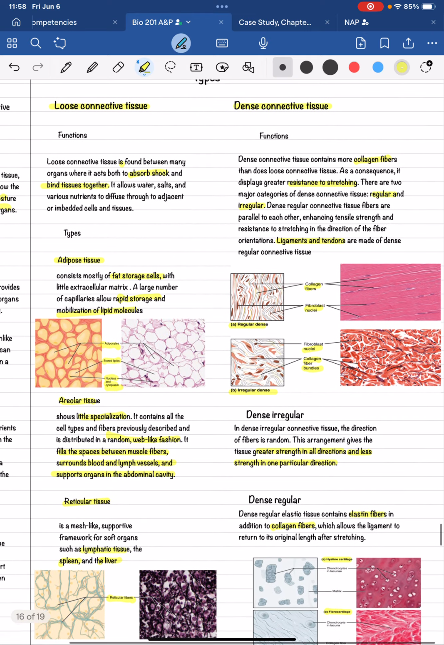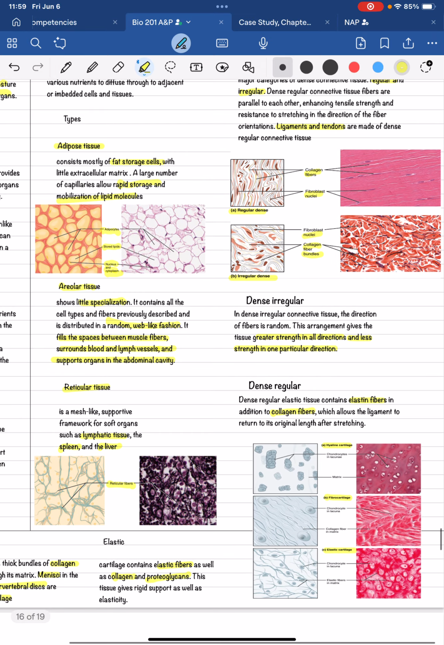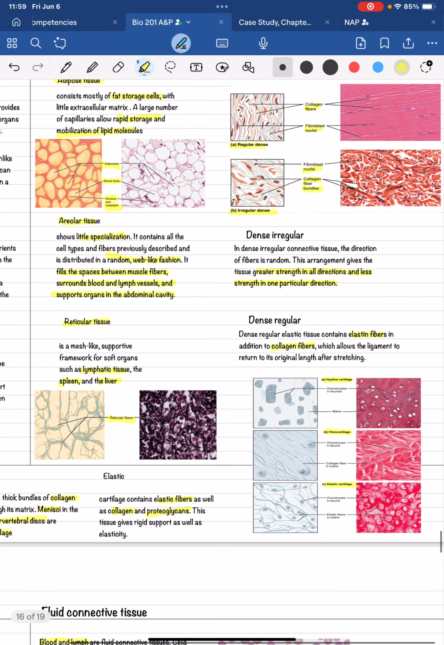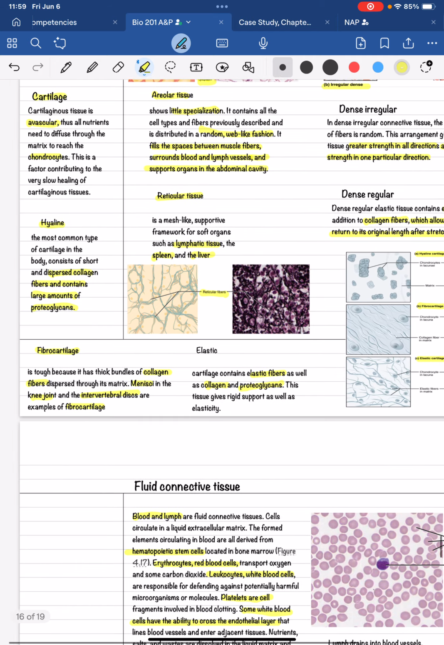Dense connective tissue has more collagen fibers and a greater resistance to stretching. This tissue could be regular or irregular. Ligaments and tendons are made up of the dense regular connective tissue. Dense regular connective tissue has a greater strength in one particular direction, but less strength in other directions. Dense regular has elastin fibers in addition to collagen fibers, which allow the ligament to return to its original length.